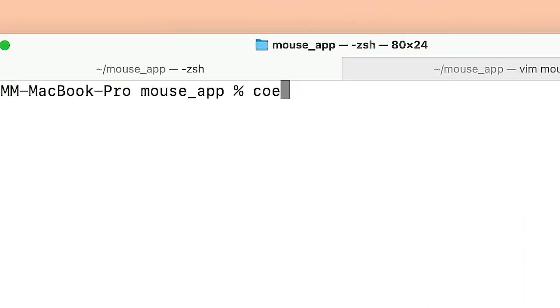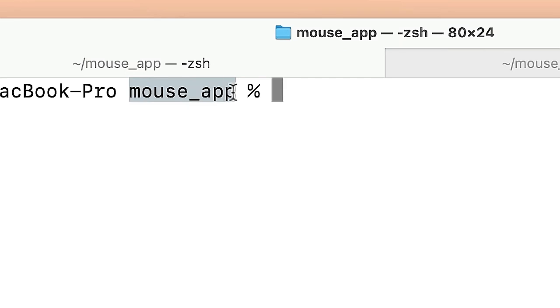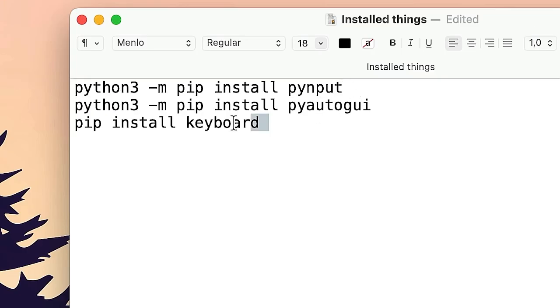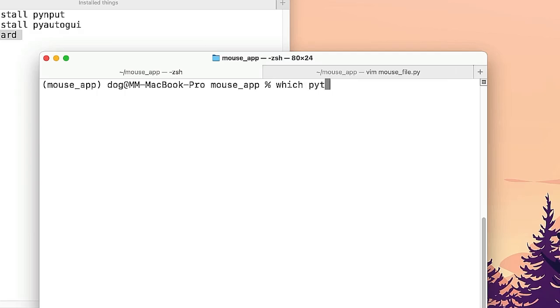Also, another thing that I want to try: I can't really use it. Technically, it won't be an app. Virtual environment using the keyboard library to see if it works. I'm just curious. uv venv, then source .venv/bin/activate. Then I want to install this only, I think, which python3.